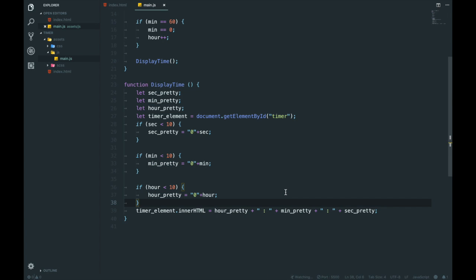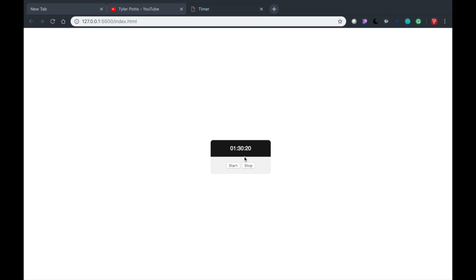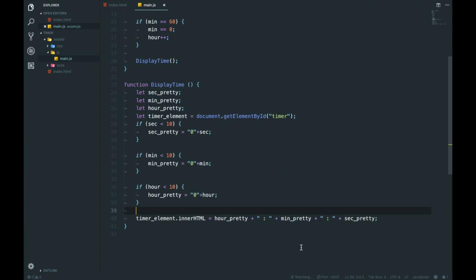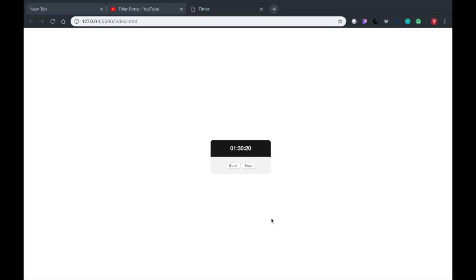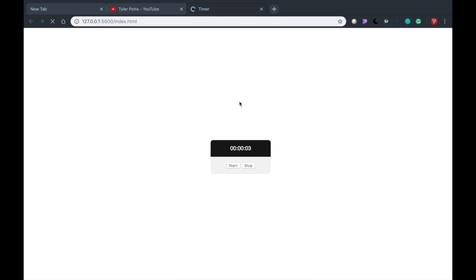I'm sorry that my variables aren't so pretty. There we go. Let's remove the spaces. That looks weird. Boom. So 1 second, and also to fix that bug at the start, we'll just set this to 0, 0, 0, 0, 0, 0. Now it starts at 0 and it increments from there. Boom. Okay.